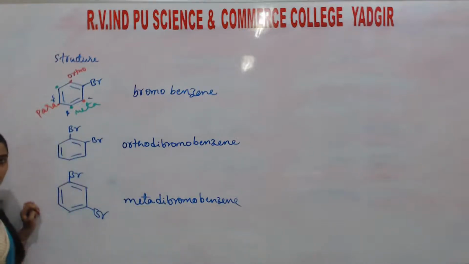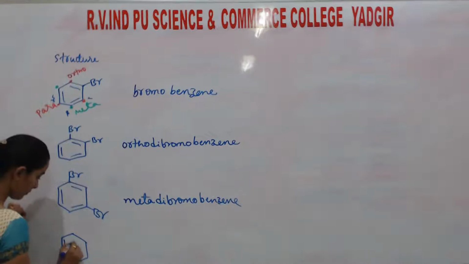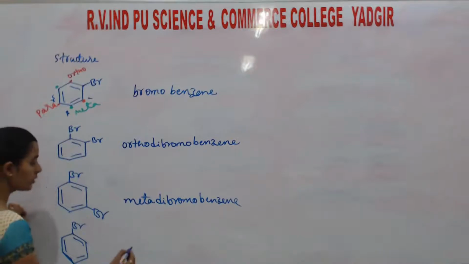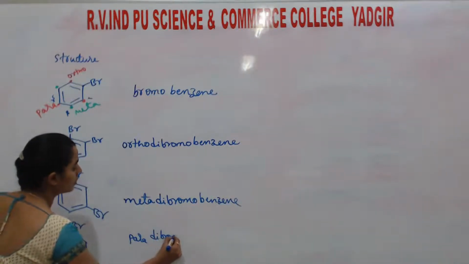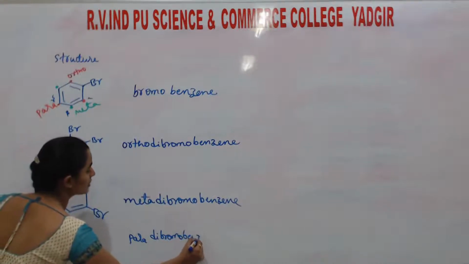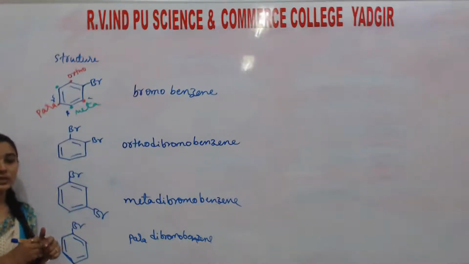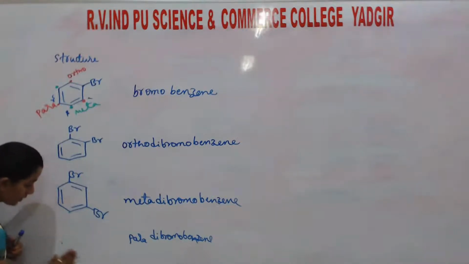Here with respect to meta, this is meta-dibromobenzene. So if you consider Br here, then it is para-dibromobenzene. So students, this is with respect to what? The position of the functional group in which they are attached to the double bond. So here it is Br at the meta position, right?